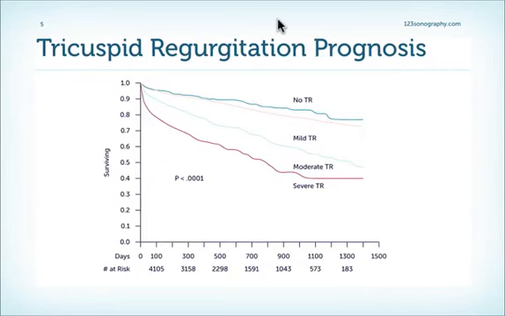Is the presence of TR relevant for the patient? Yes, it is. Here is a graph which shows you the different degrees of TR with respect to survival. If you take a look at patients who have severe or moderate TR, then you can also see that their survival is poor. So, yes, tricuspid regurgitation is an independent risk factor for death.